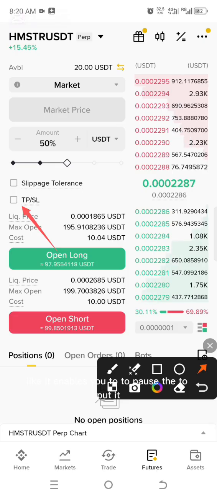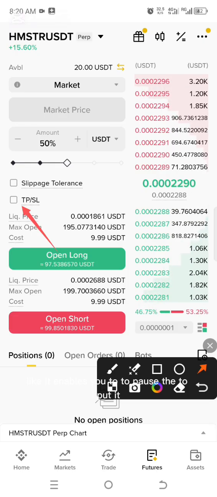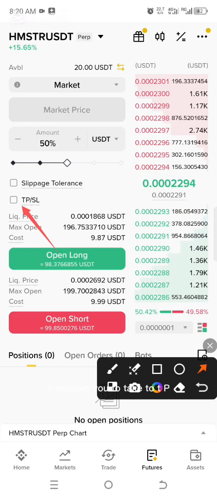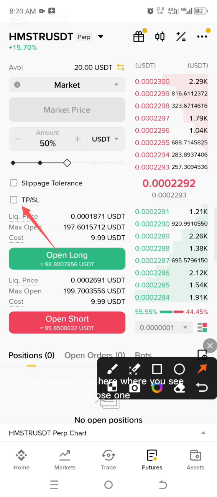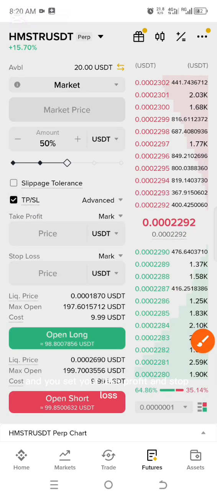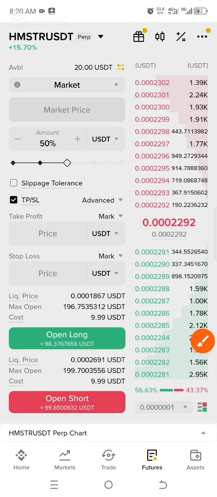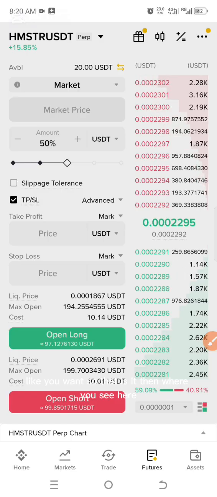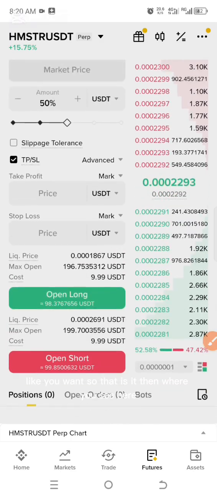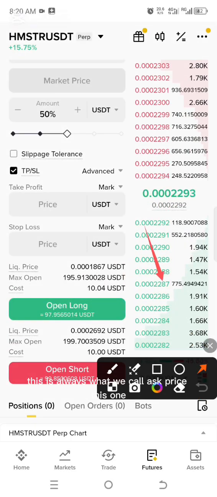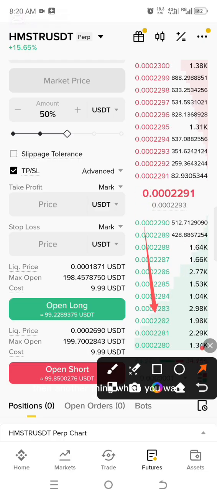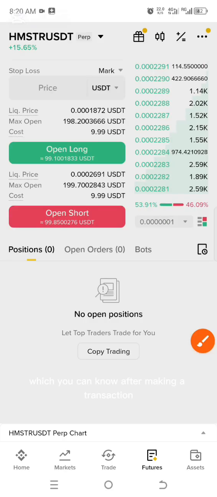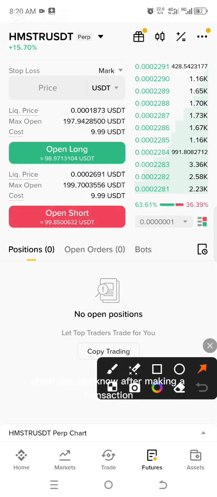And again here, you can put your stop loss or take profit. TP means take profit, and SL means stop loss. So you can tap here where you see those, and you set your take profit and stop loss like you want. So that is it. Then where you see here, this is always what we call the ask price.